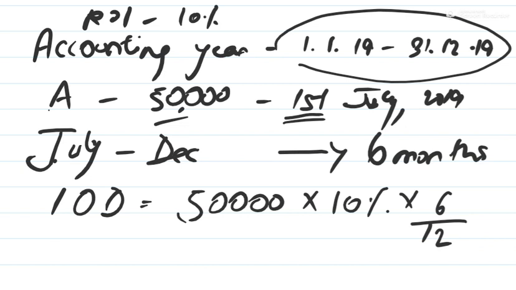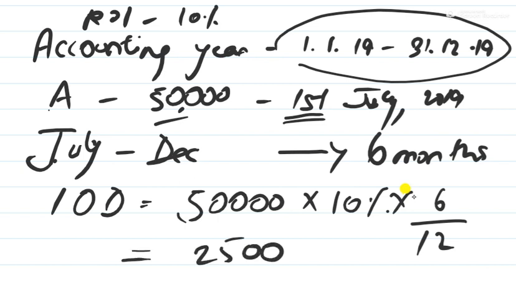If the drawings were made on 1st January 2019, we would simply calculate it for the whole year. But since the drawings has been made on 1st July, therefore we'll calculate it only for 6 months. So 50,000 into 10%, 5,000, into 6 by 12 comes to 2,500. So this will be the amount of interest on drawings which will be credited in the P&L appropriation account.